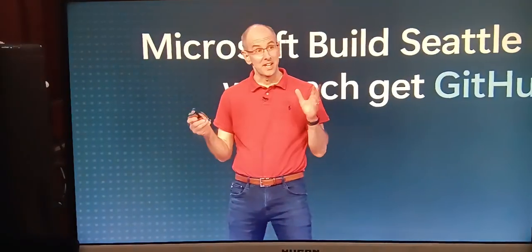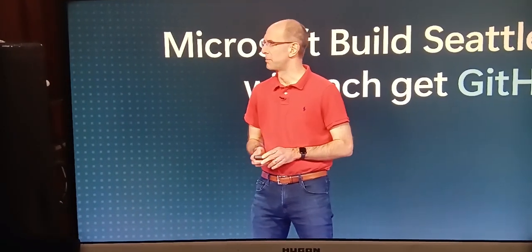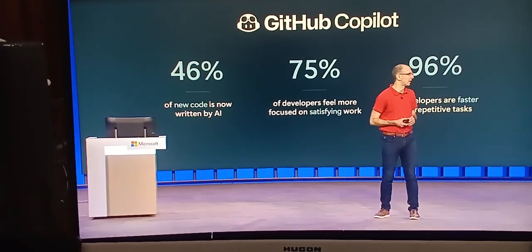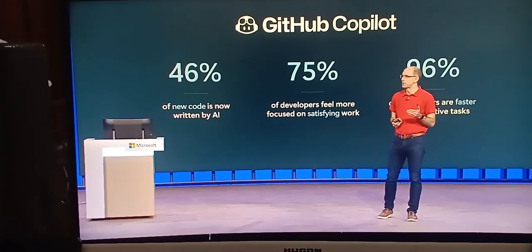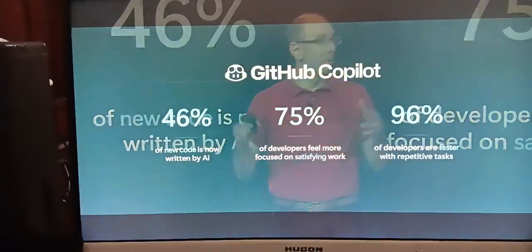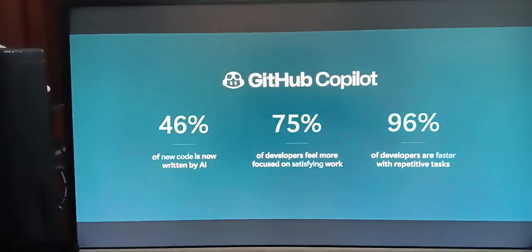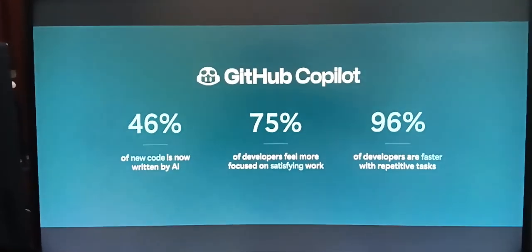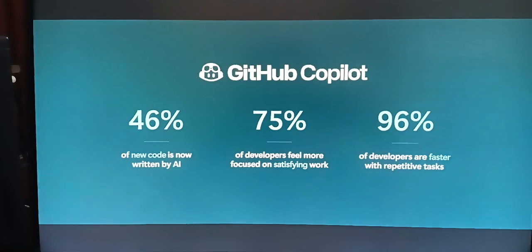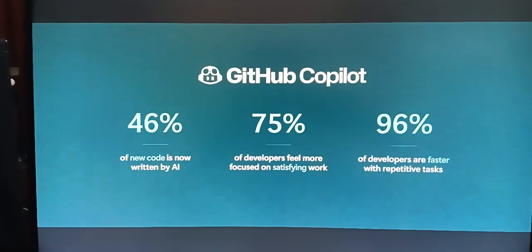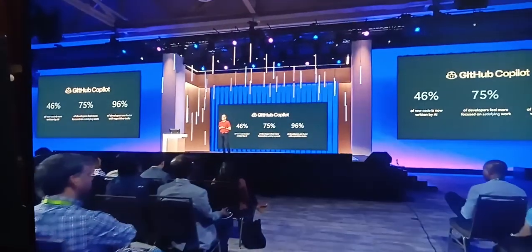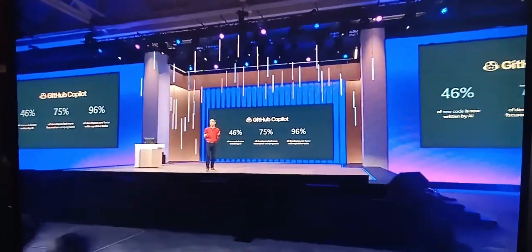Thanks, Thomas. We're really excited to see what everyone here is able to do with GitHub Copilot. As you just saw, Copilot dramatically accelerates developer productivity. In fact, 46% of all lines of code written by developers that are using GitHub Copilot are now fully AI generated. 75% of developers using Copilot feel that they can now focus on more satisfying work. No one really loves debugging regular expressions, and you can now enjoy your jobs more. And 96% of developers report being able to complete repetitive tasks a lot faster. And we now have over 1 million developers using GitHub Copilot around the world today.